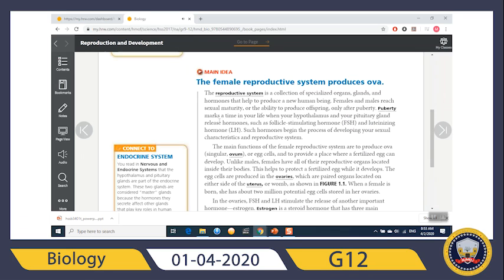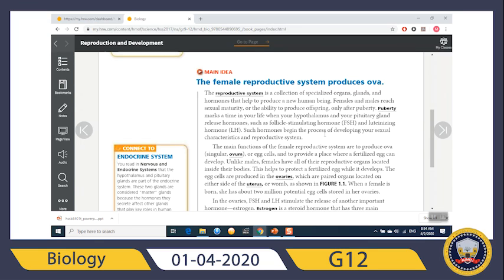So puberty marks the time in your life when your hypothalamus and your pituitary gland release hormones such as follicle stimulating hormone, FSH, and luteinizing hormone, LH. Such hormones begin the process of developing your sexual characteristics. So when these hormones start functioning in your body, you start developing your sexual characteristics.